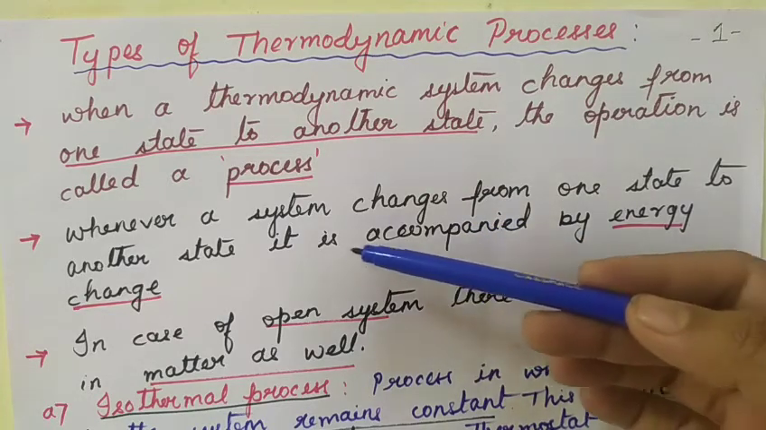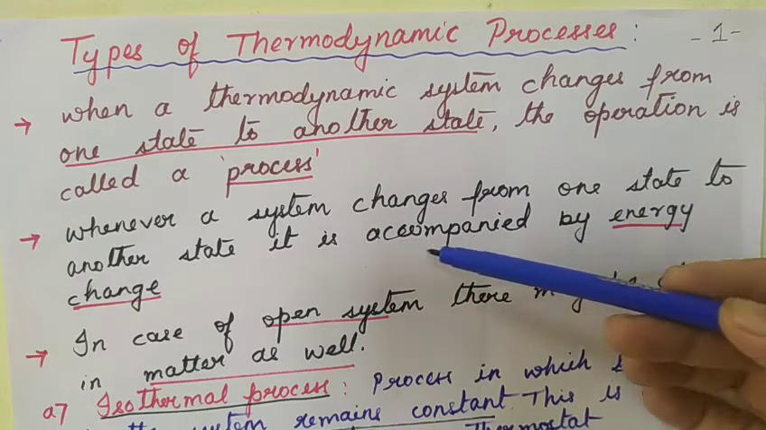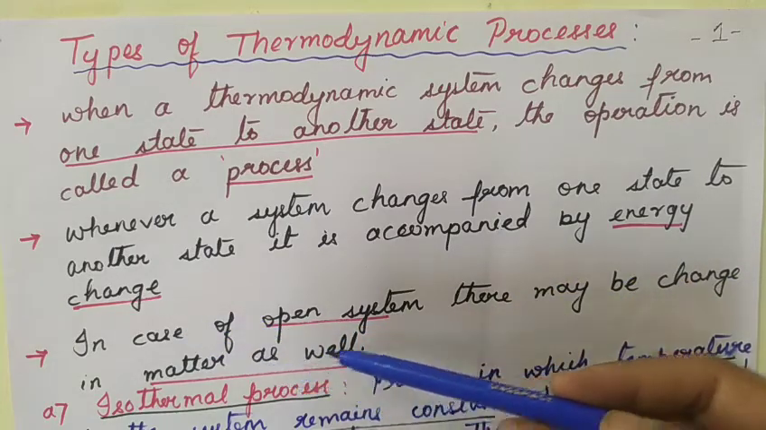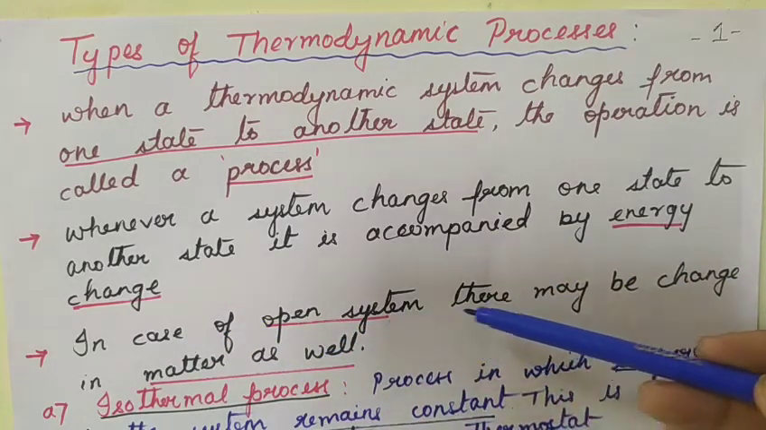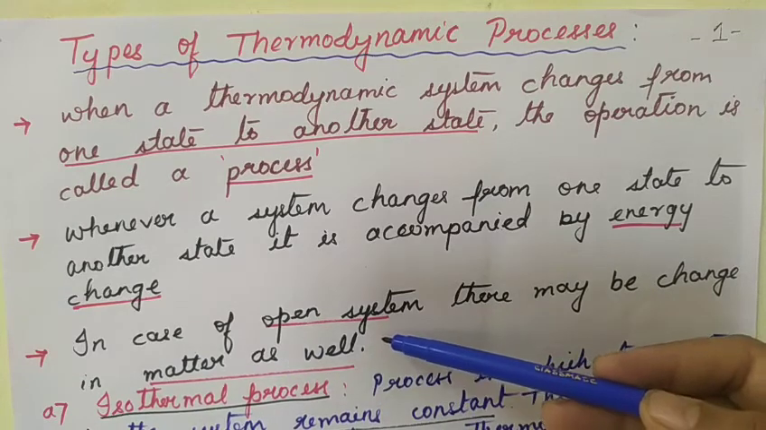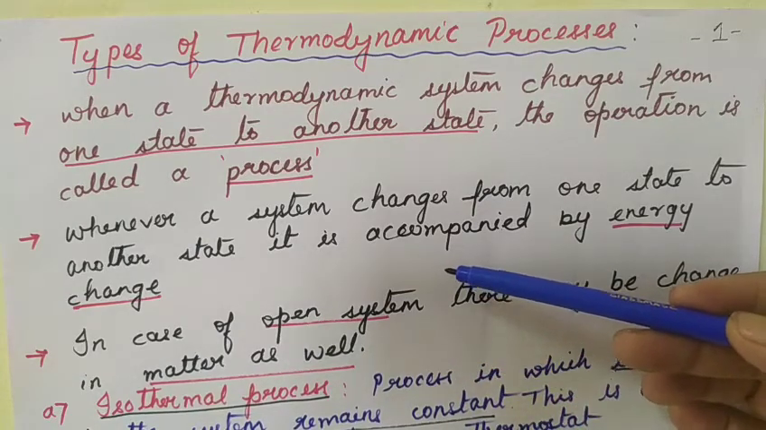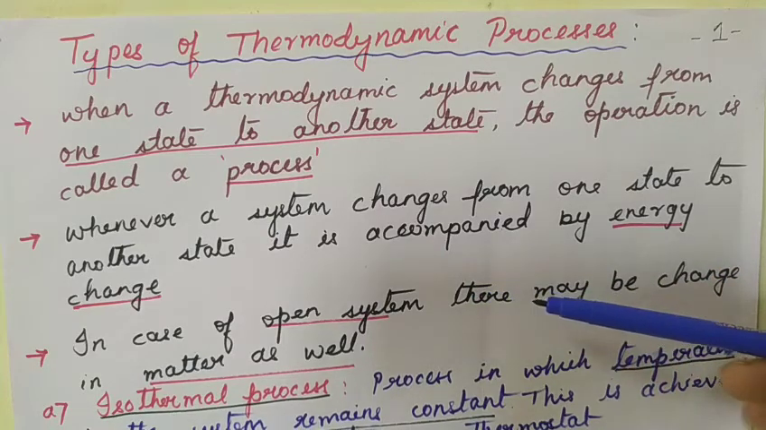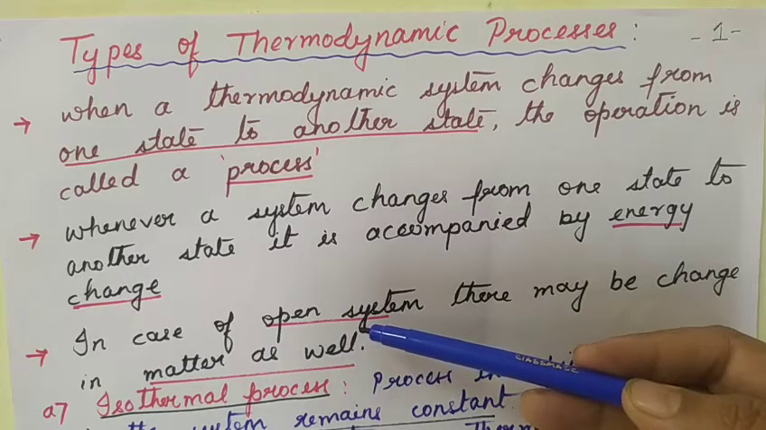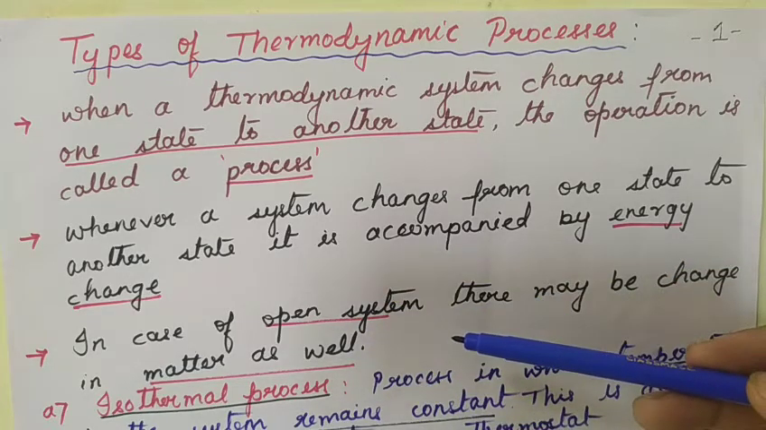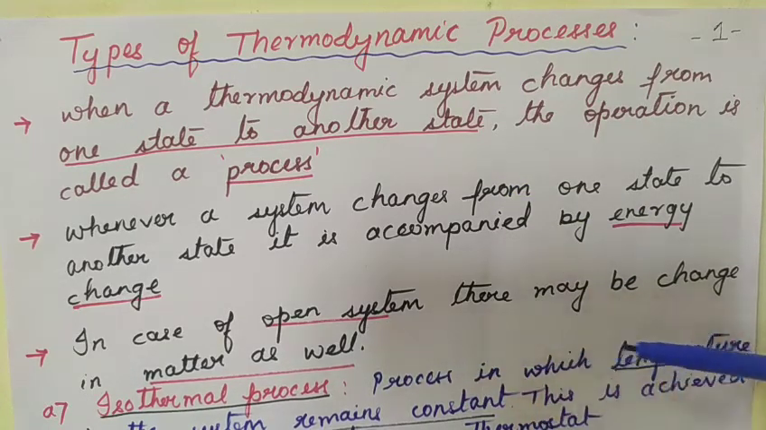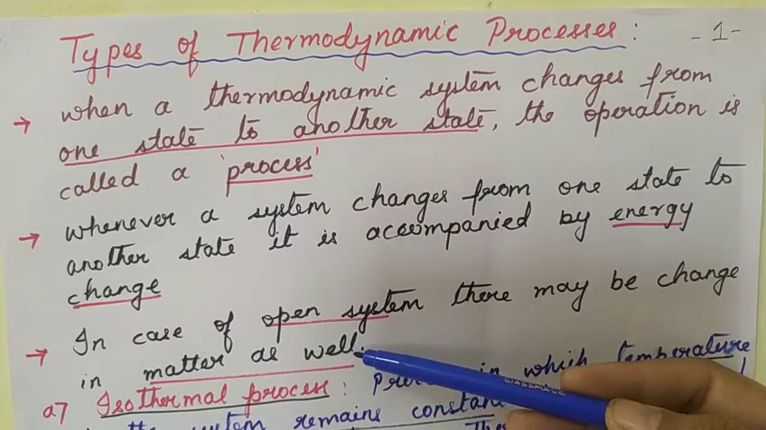Whenever the system changes from one state to another state, it may be accompanied by an energy change, or if the system is an open system, there is a change of matter as well, because we have three types of system, as you know from the previous sessions: open system, closed system and isolated system. In case of an open system, the boundary between the system and surrounding will be imaginary, and there is exchange of both energy and matter. So in case of an open system, there may be exchange of matter as well.